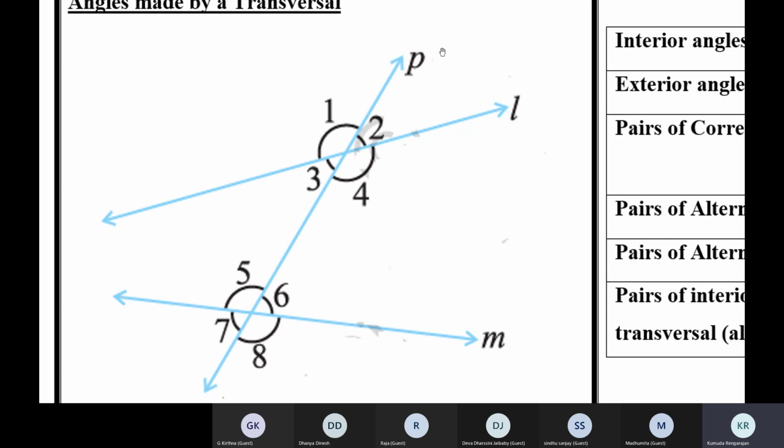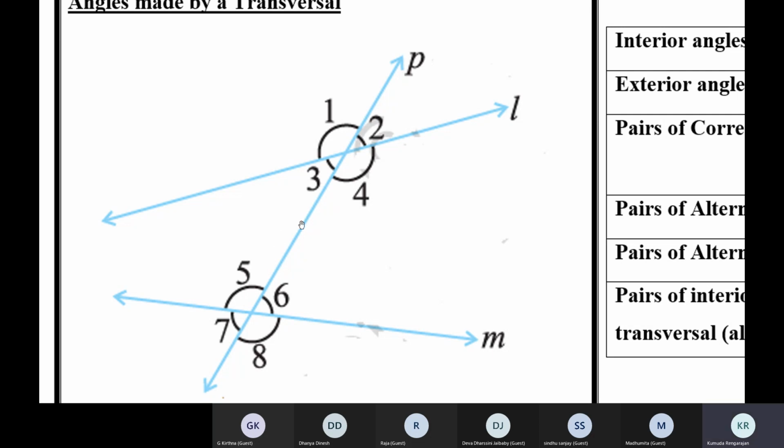So the lines L and P intersect here. So vertically opposite angles are formed. Angle 1 is equal to angle 4. Angle 2 is equal to angle 3.